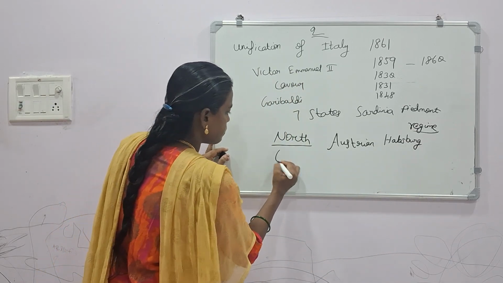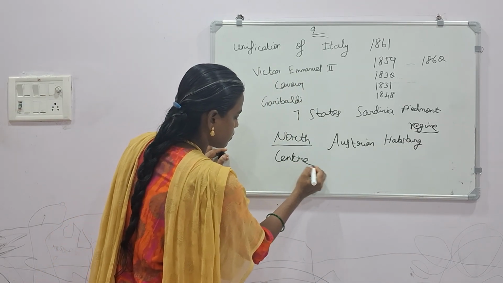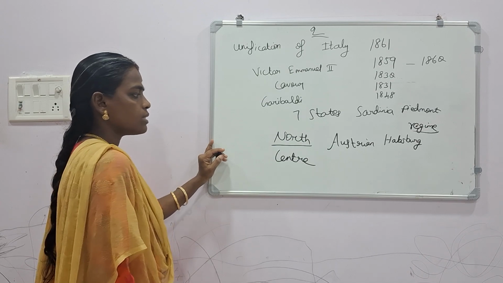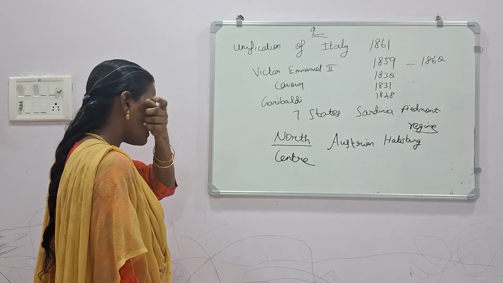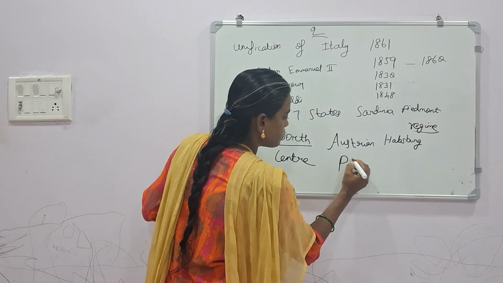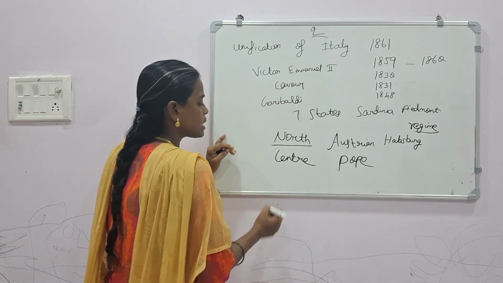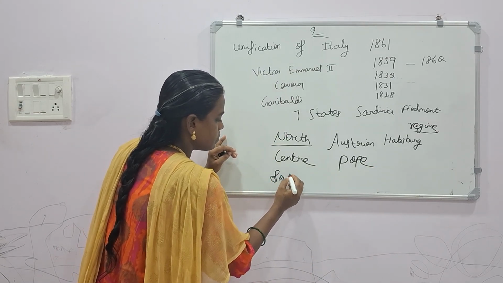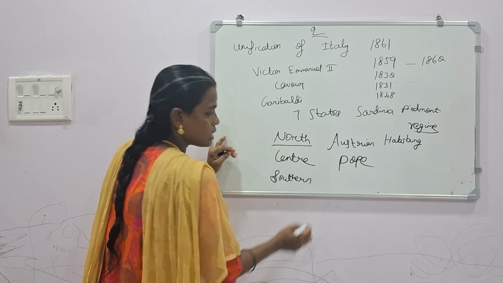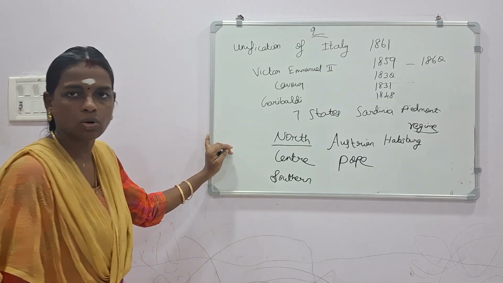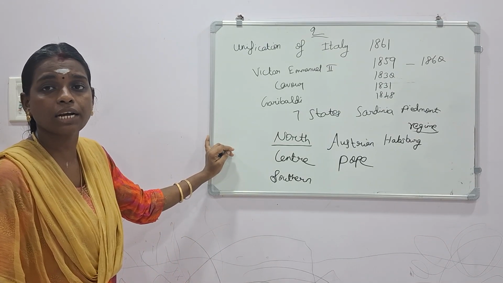Second, the Center was under the control of the Pope. Next, the Southern region was under the control of the Bourbon dynasty of Spain.